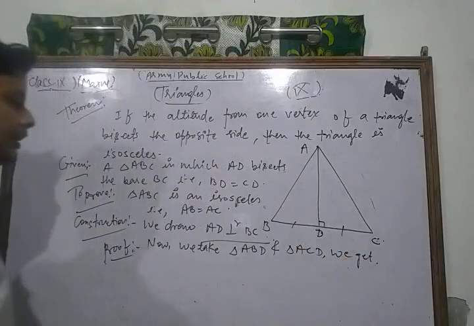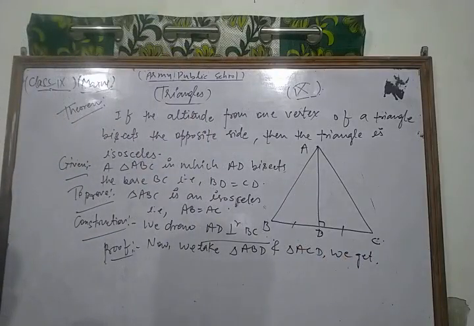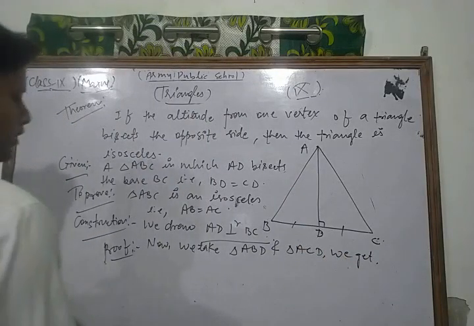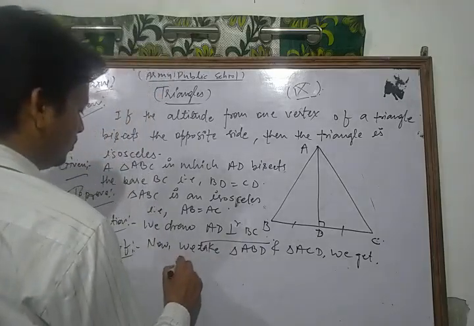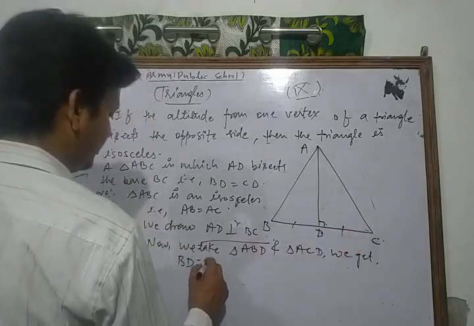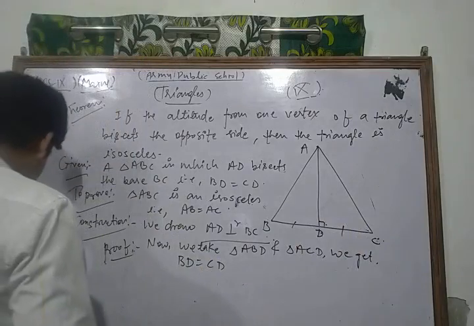In triangle ABD and triangle ACD, we get BD is equal to CD. This is given.